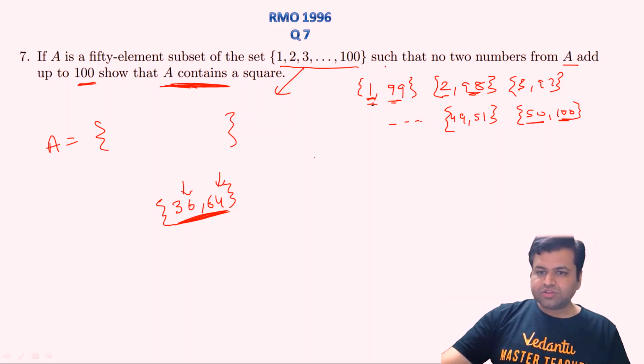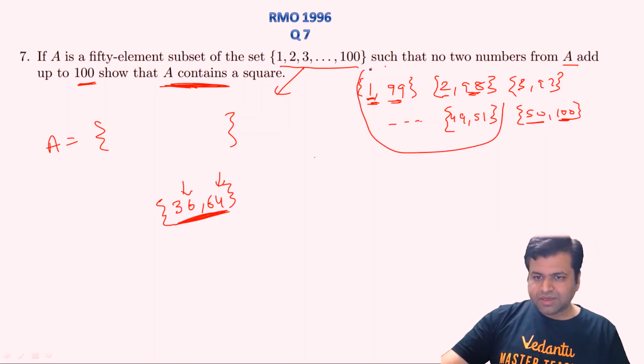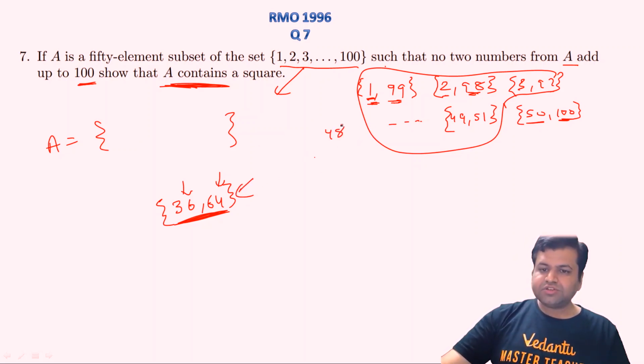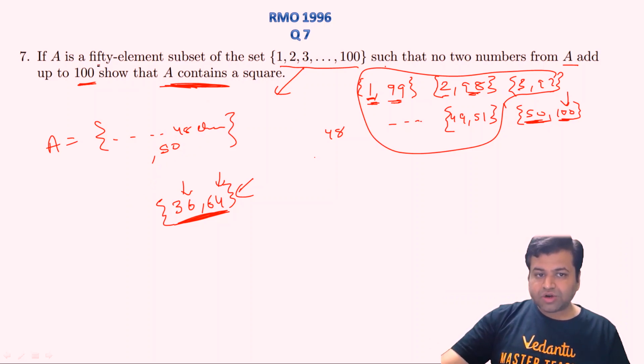So from all these pairs, let's exclude this one, so we will have 48 pairs. From 48 pairs we can have a maximum of 48 elements. One more element we can add is 50, because 100 would be a perfect square. Still we need one more element to make the total number of elements in set A equal to 50.